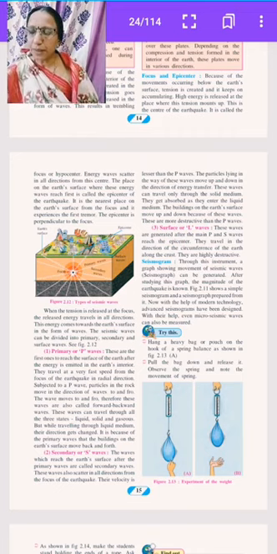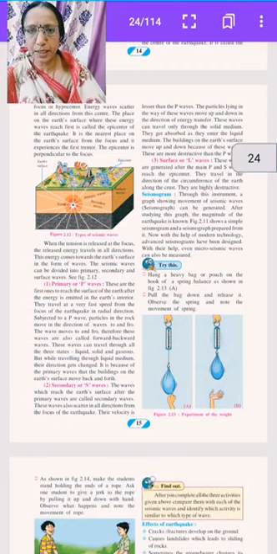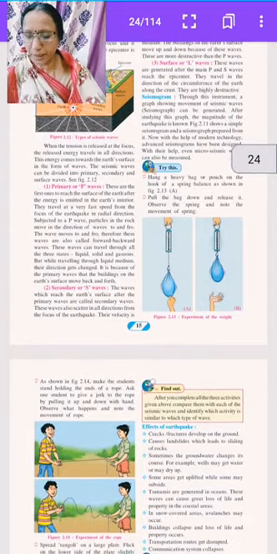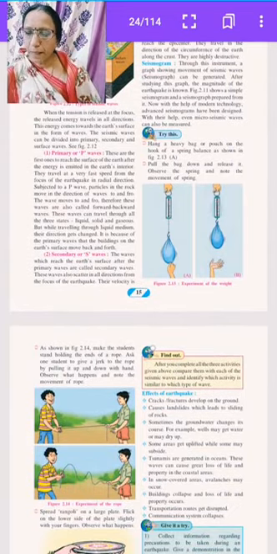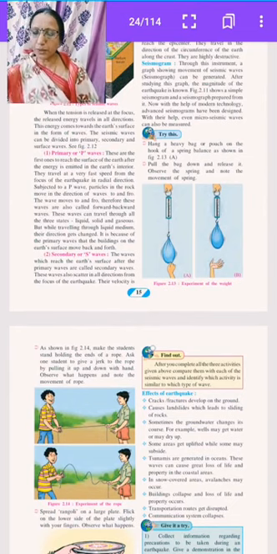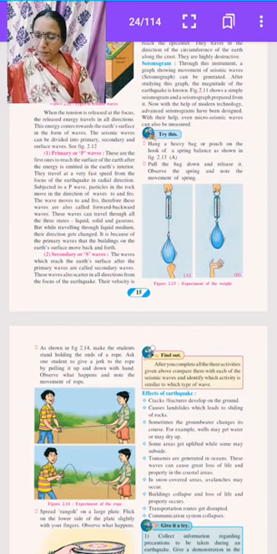Then, as shown in figure 2.14. Yes students, the next figure is 2.14. Make the students stand holding the ends of a rope. Ask one student to give a jerk to the rope by pulling it up and down with the hand. Observe what happens and note the movement of the rope. Here, figure 2.14 shows two boys doing the rope experiment.